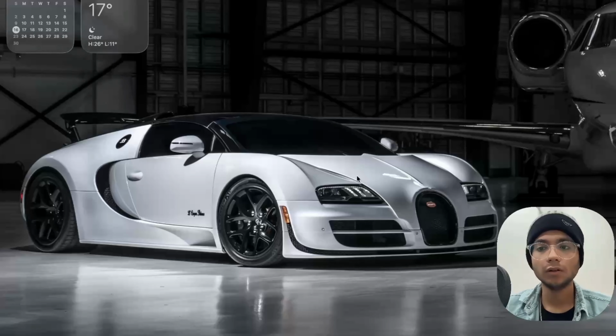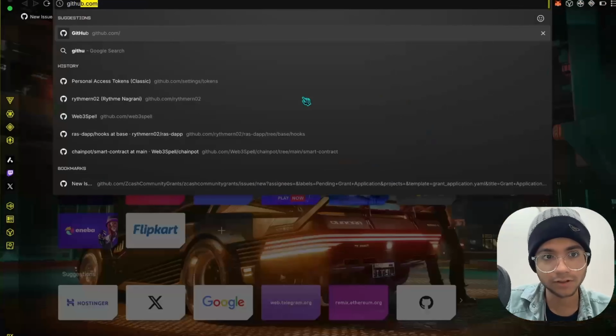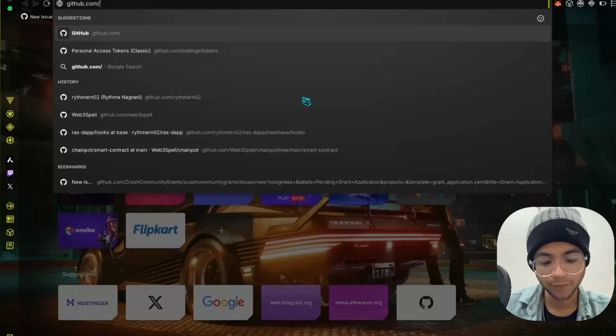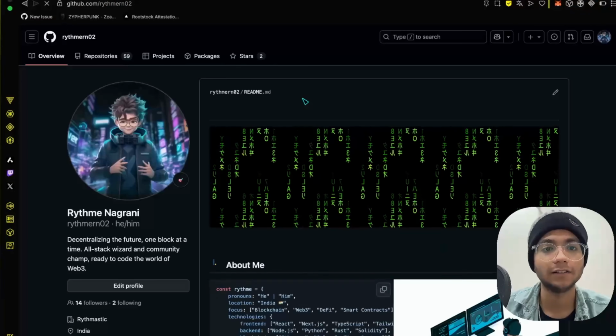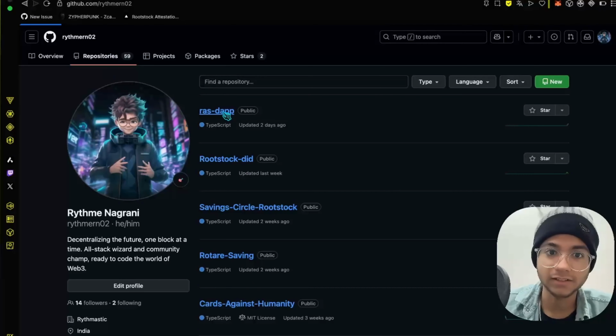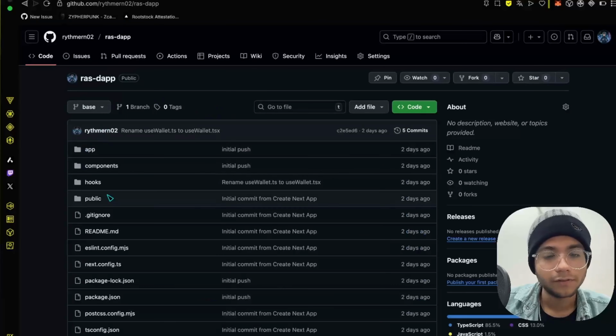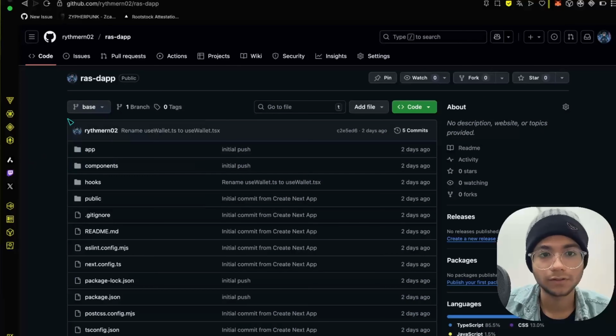Okay guys, so in order to code, we will have to go to the GitHub repository of our code base. So here on github.com/rhythmrm02, that's my GitHub handle. In it, in the basic RAS dApp directory, we have all the initial branch code in the base branch, which is right now the default branch.